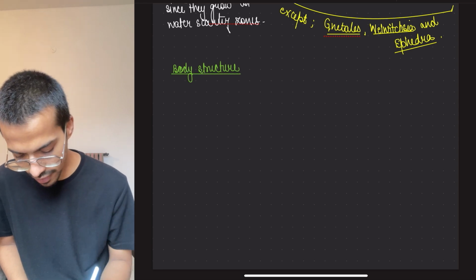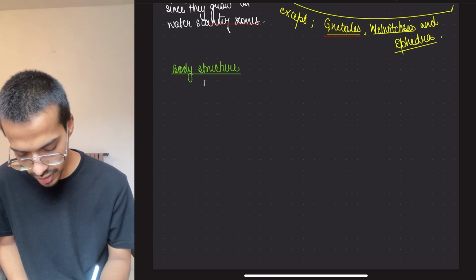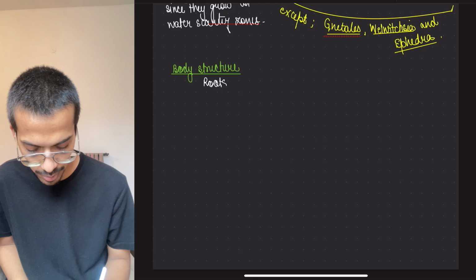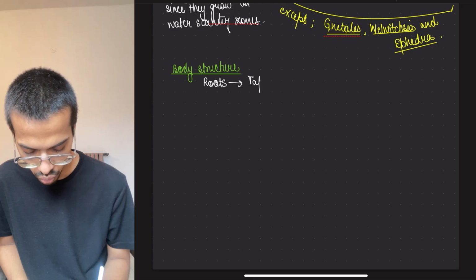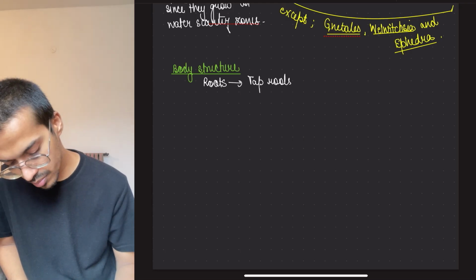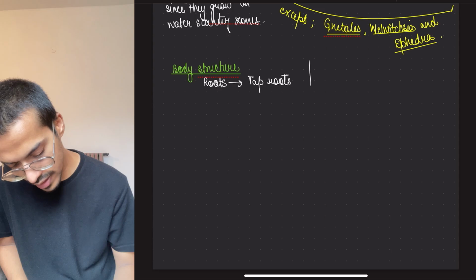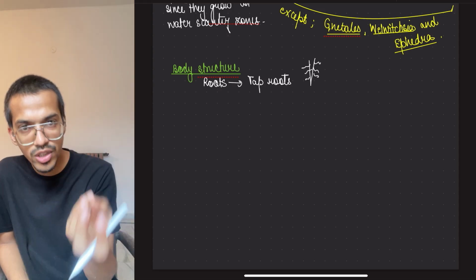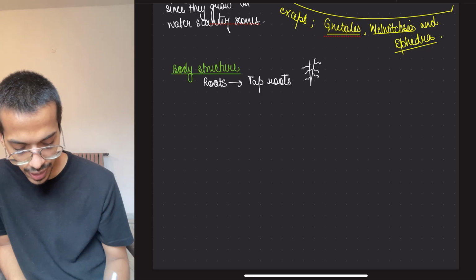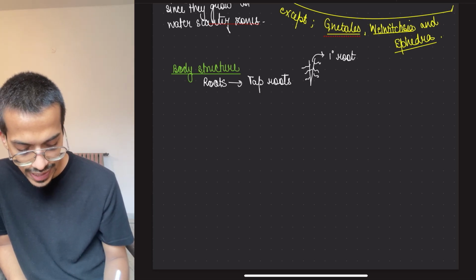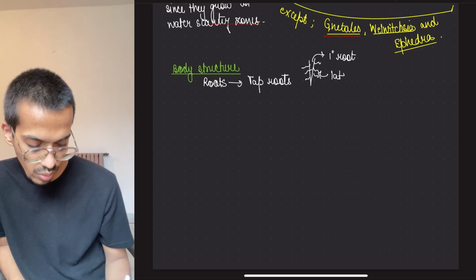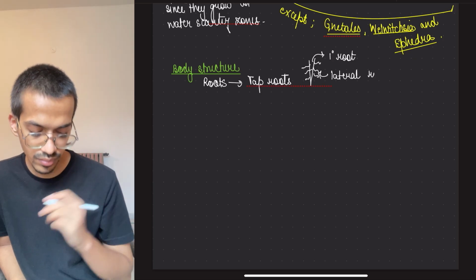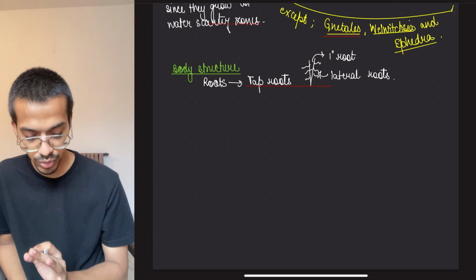Now here they have roots. Generally their root system is tap roots. What is tap roots? Tap root means a single root is there and from there little lateral roots are present to it. So a primary root is there, and from this primary root, lateral roots are coming out. Okay, this is tap roots.